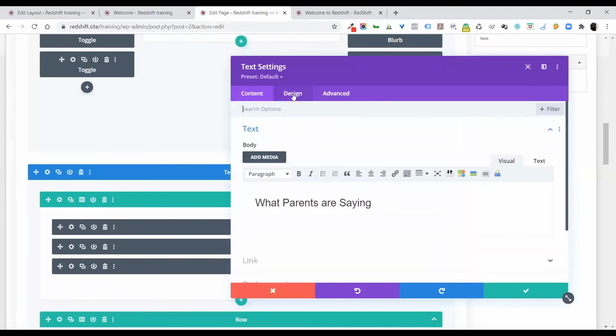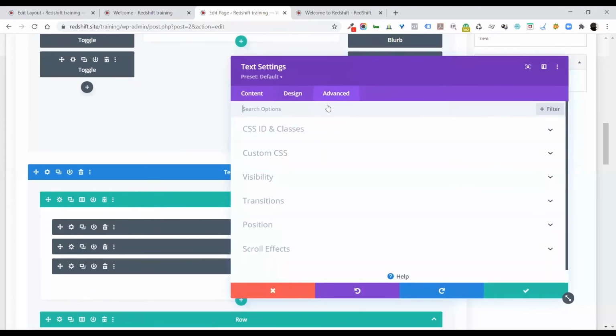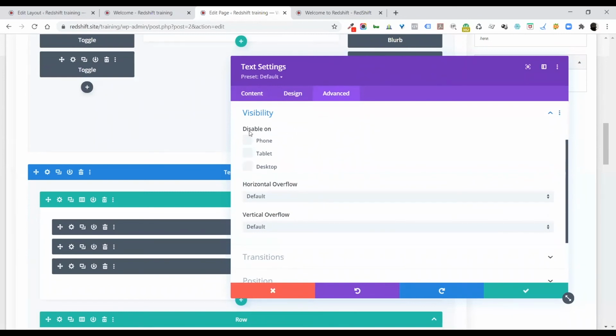You'll find that under the settings of any module, including the image module. Under the advanced section, you'll have this visibility block, okay? And here you can disable on phone, tablet, or desktop, okay?